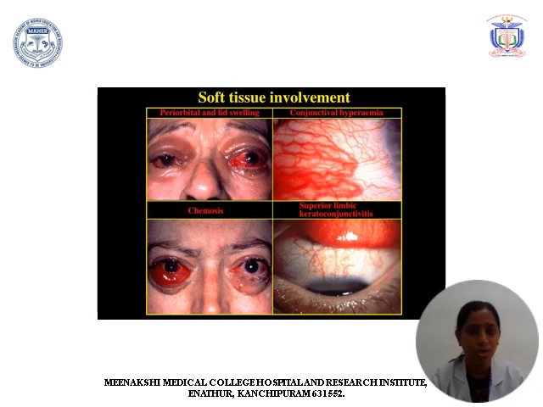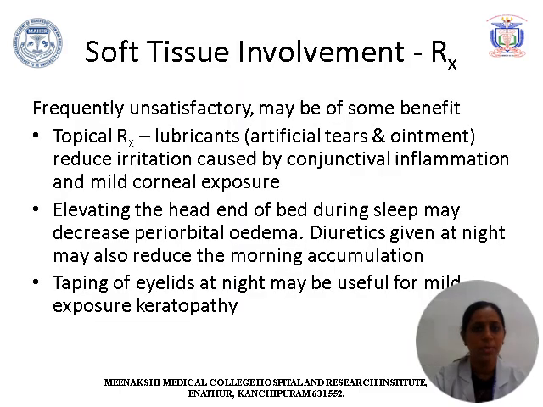This image shows soft tissue involvement. The first image is the periorbital edema associated with chemosis and lid swelling. The second is the conjunctival hyperemia, which occurs at the insertion of the horizontal recti muscles. The third image shows chemosis. The fourth image shows associated superior limbic keratoconjunctivitis.